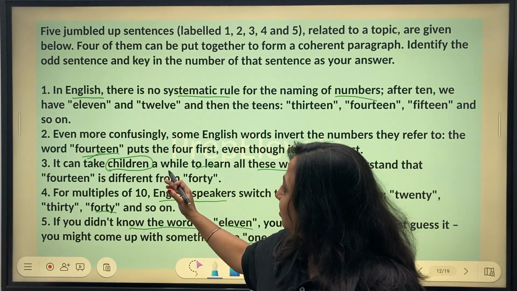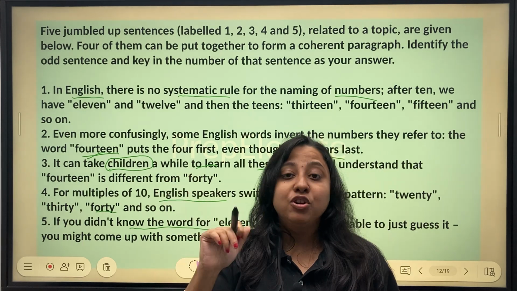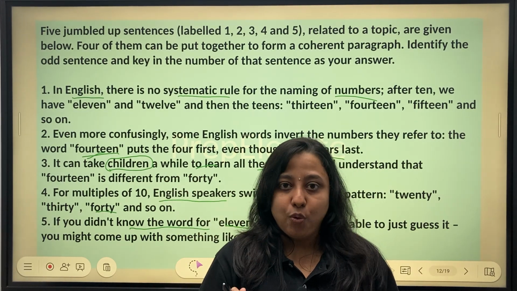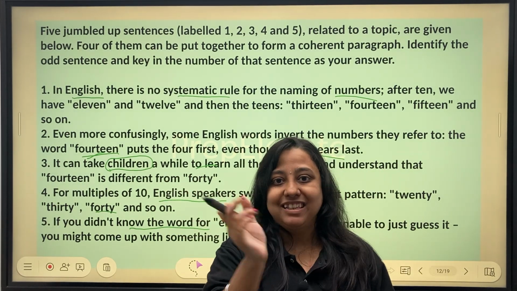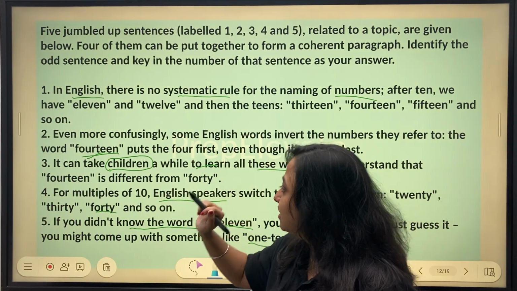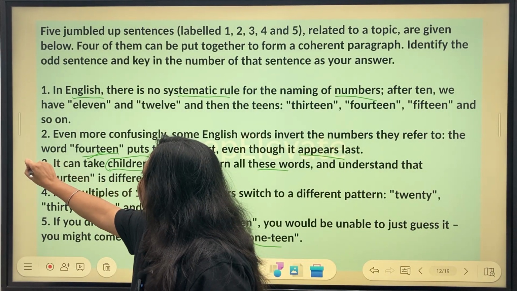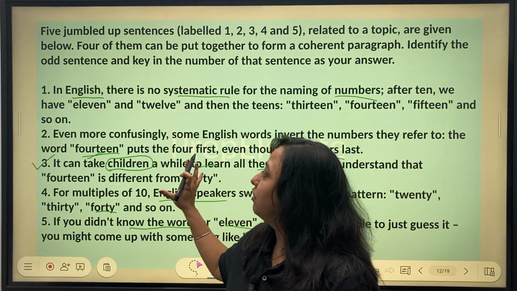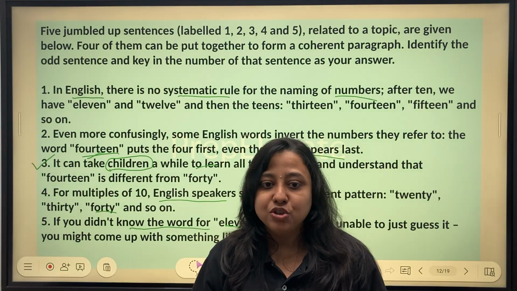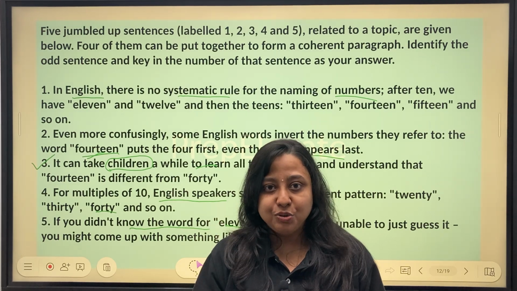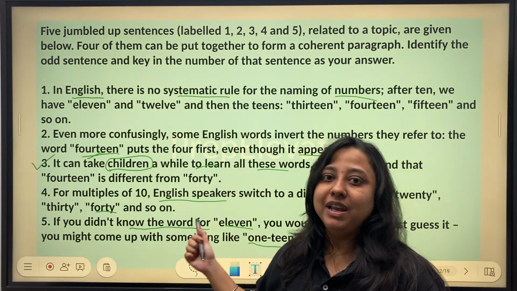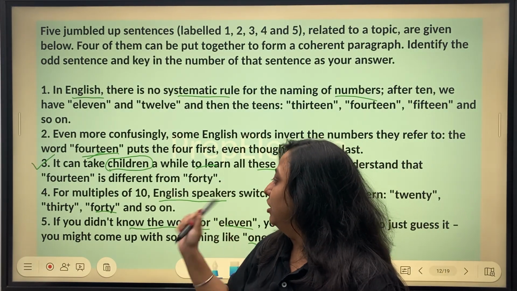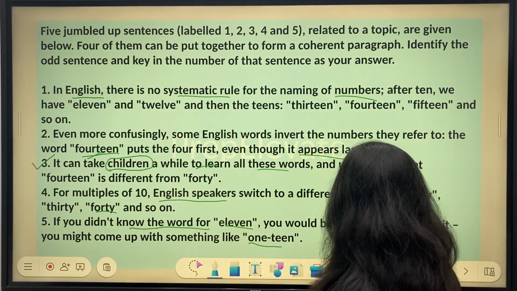Now, this discusses something which is related but not directly related. It lies along the periphery. Hence, 3 is the odd sentence here. Okay, now if I have to give my opinion on this question, this is a very, very simple question. If you pay a little bit of attention to this, I think this should be attempted in exam conditions. All right, now the next question.